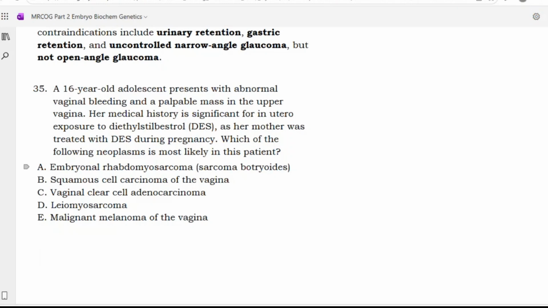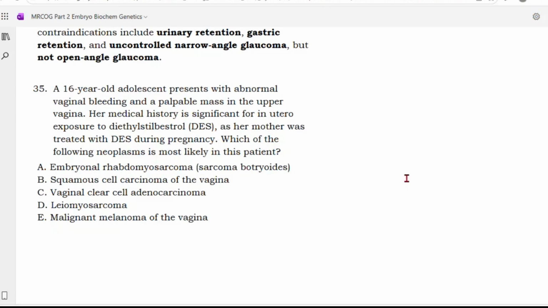A 16-year-old adolescent presents with abnormal vaginal bleeding and a palpable mass in the upper vagina. Her medical history is significant for in utero DES exposure, as her mother was treated with DES during pregnancy. Which of the following neoplasms is most likely in the patient? Embryonal rhabdomyosarcoma, sarcoma botryoides, squamous cell carcinoma, vaginal clear cell adenocarcinoma, leiomyosarcoma, malignant melanoma of the vagina.